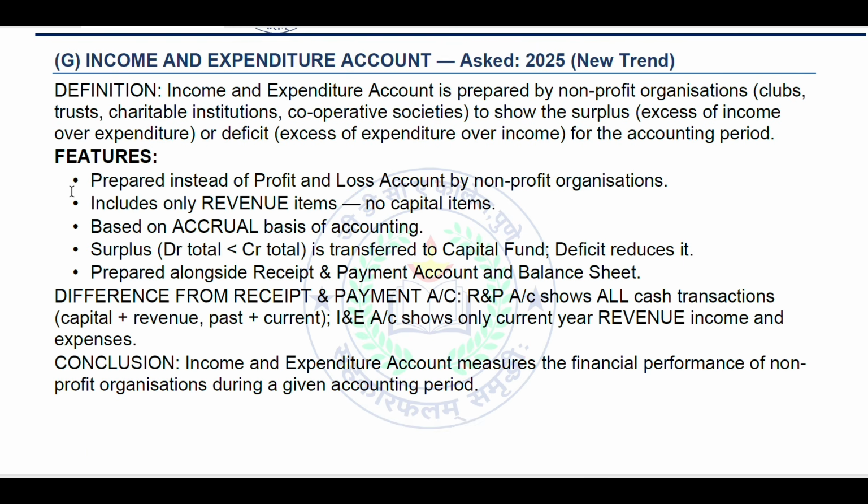Features: prepared instead of the profit and loss account by non-profit organizations, includes only revenue items, no capital items. Based on accrual basis of accounting, surplus is transferred to capital fund. Deficit reduces it.